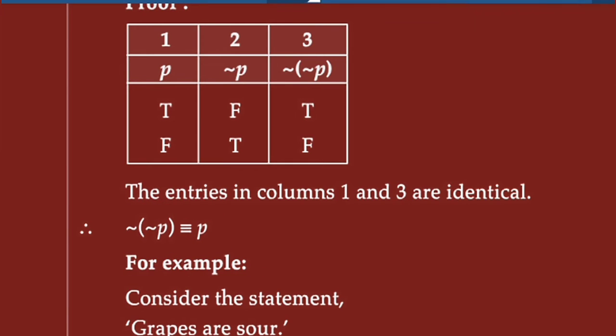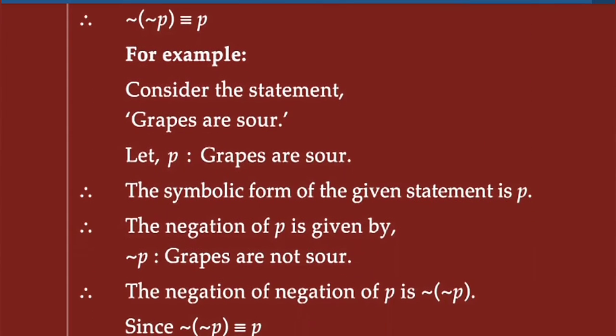For example, consider the statement: grapes are sour. Let's write down the P statement: grapes are sour. The symbolic form of the given statement is P. The negation of P is given by negation P: grapes are not sour.